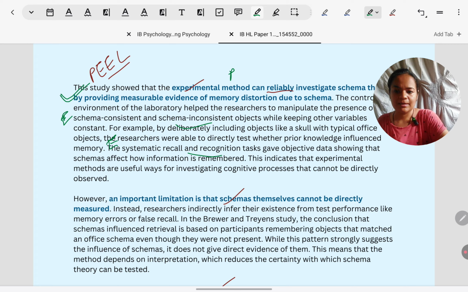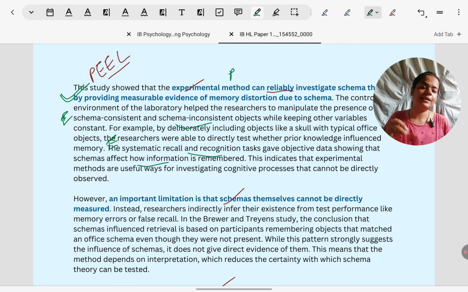The recall and recognition that we obtain from this study shows us exactly how schemas influence how much people remember and recognize. Like in an office, the schema consistent, typical office objects which are there, they remember very well. But the inconsistent ones, which are not the typical office objects, they tend to forget. So it's a strength that we can come to know exactly what things they'll be able to remember because of schema and what things they won't be able to remember.